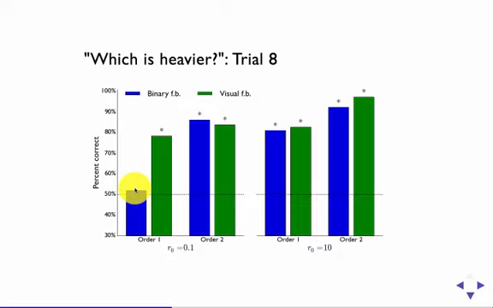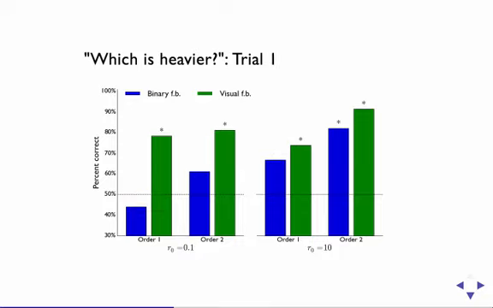So, we think that people saw these trials, made the incorrect inference, and then got confused when later trials contradicted their initial inference. However, the corresponding visual feedback condition learned the correct mass ratio, even though they saw the same trials. We think that this is because there is more information present in the visual feedback. In addition to fall, not fall, people might also be paying attention to things like how many blocks fall, what direction they fall in, etc. So we think this extra information was enough to let people recover from the initially confusing feedback.